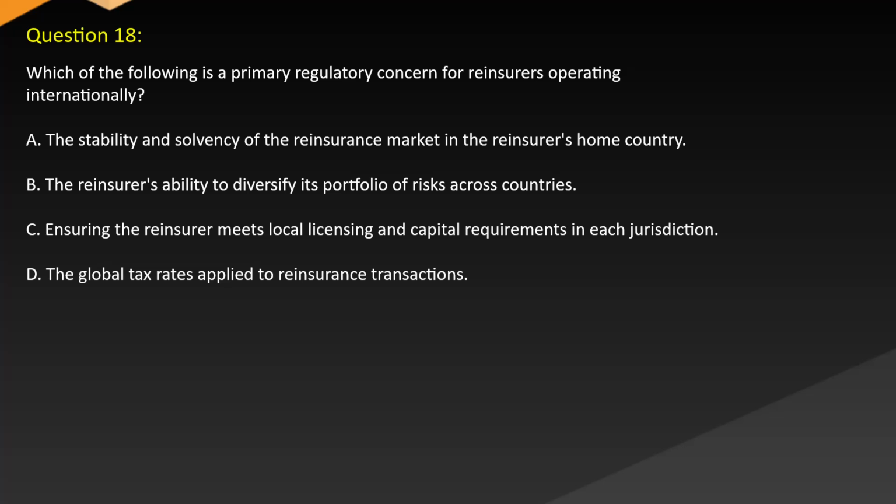Question 18. Which of the following is a primary regulatory concern for reinsurers operating internationally? A. The stability and solvency of the reinsurance market in the reinsurer's home country. B. The reinsurer's ability to diversify its portfolio of risks across countries. C. Ensuring the reinsurer meets local licensing and capital requirements in each jurisdiction. D. The global tax rates applied to reinsurance transactions.